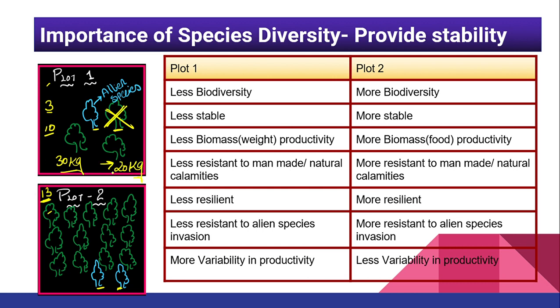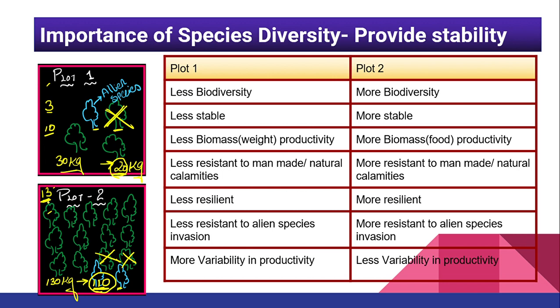Now see here, already 20 kg is very less because we have less number of species. Here there are 130 species, each species will produce 10 kg, that means 130 kg of biomass is produced. Now let me kill 2 species, so I am going to get 110 kg of biomass. Now class, tell me which one is more, 20 kg or 110 kg? Obviously it is going to be 110 kg, right?